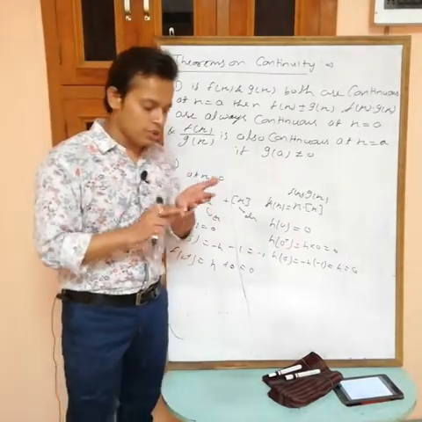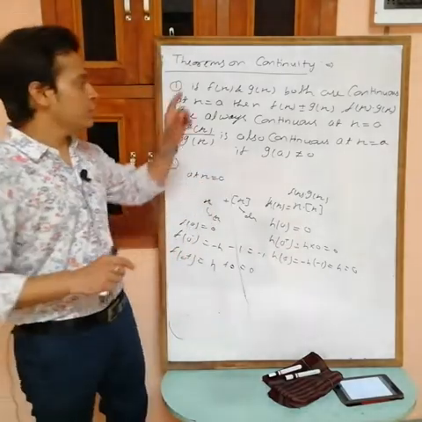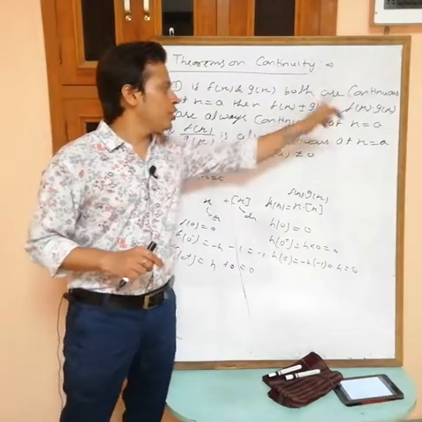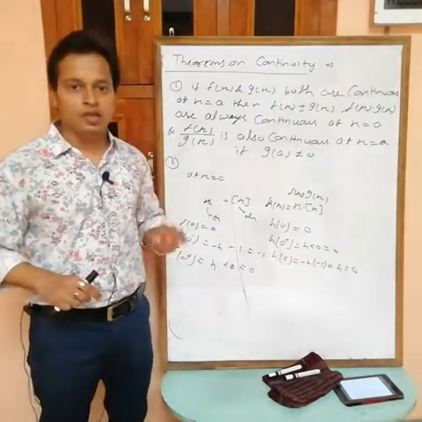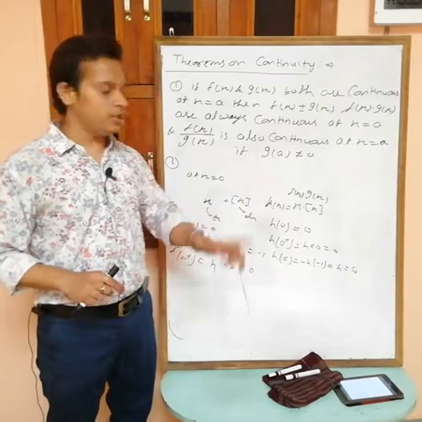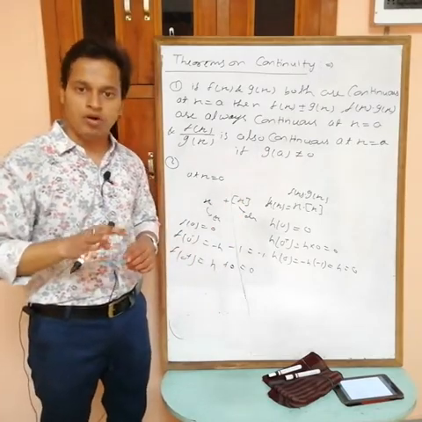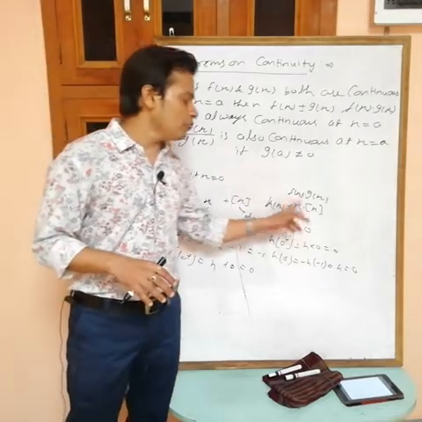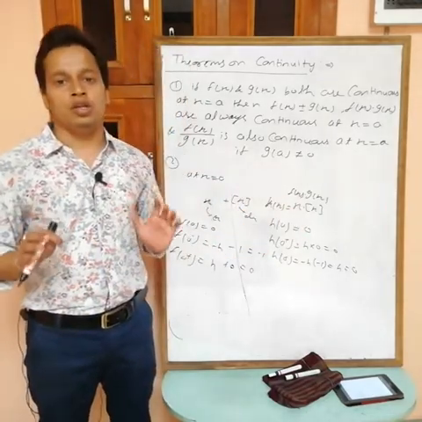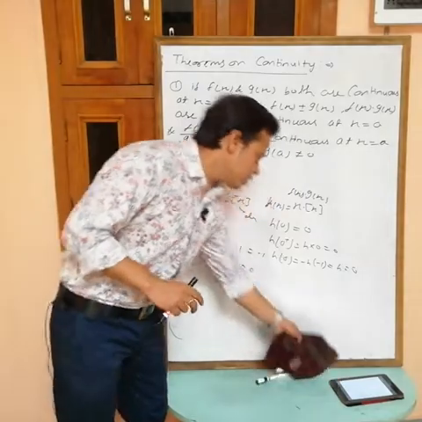If both functions are continuous, then the sum, difference, product and division are always continuous. If one is continuous and one is discontinuous, then the sum and difference are necessarily discontinuous, but we can't say anything about the product. The product may be continuous. So I am writing the second theorem.